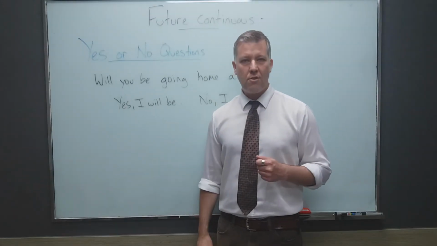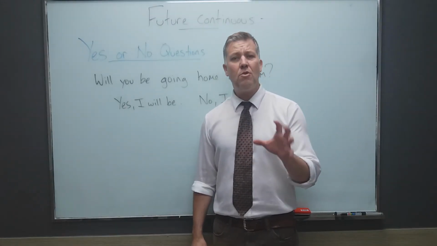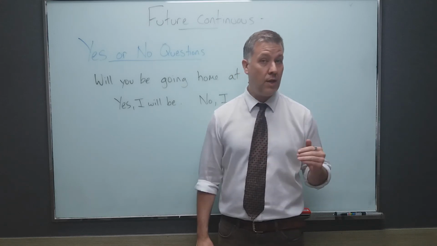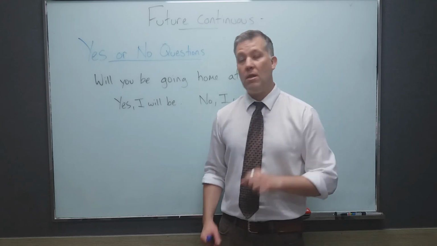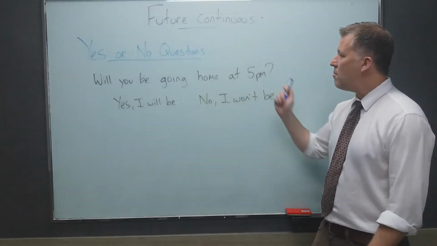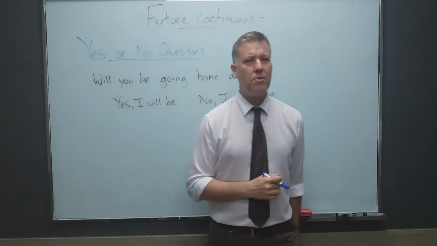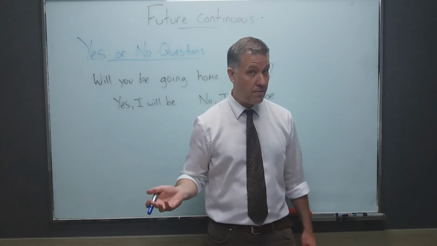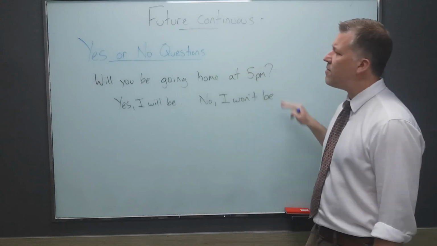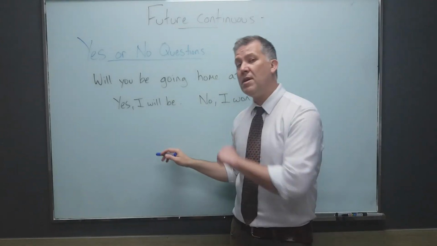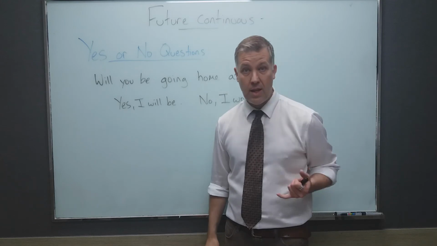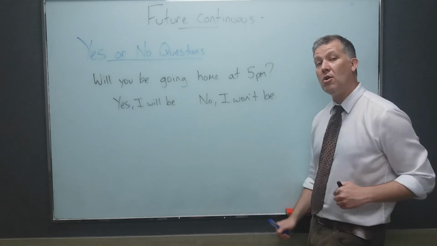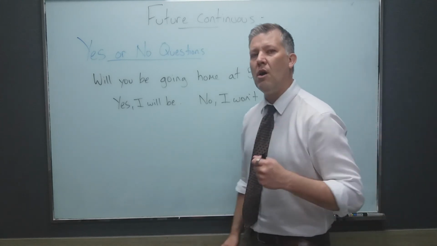Now let's take a look at yes or no questions, okay? Now remember, yes or no questions will not use a question word such as what, where, who, or when. Instead, we're going to start with will. For example, will you be going home at 5 p.m.? Now here, let's say, for example, my friend needs to call me and talk to me about something at 5 p.m. for some reason, okay? So he would ask, will you be going home at 5 p.m.? I say, yes, I will be. So you cannot call me. I will not answer while I am walking or driving. Okay, or I can say, no, I won't be going home at 5 p.m. Therefore, sure, you can call me.